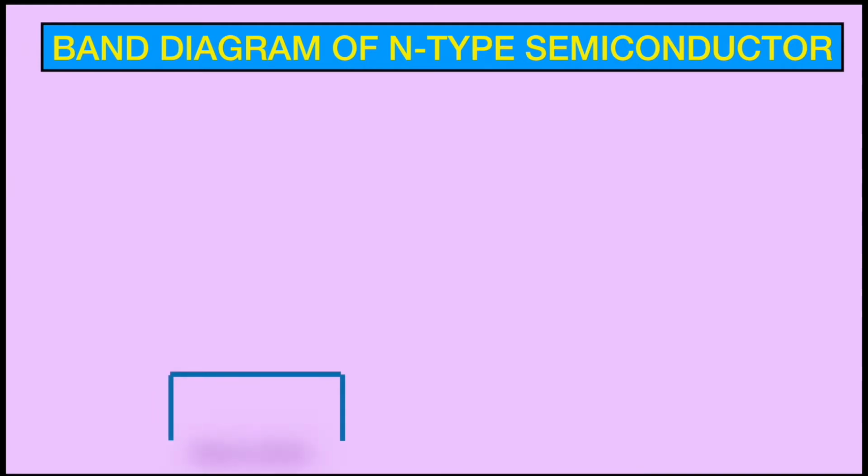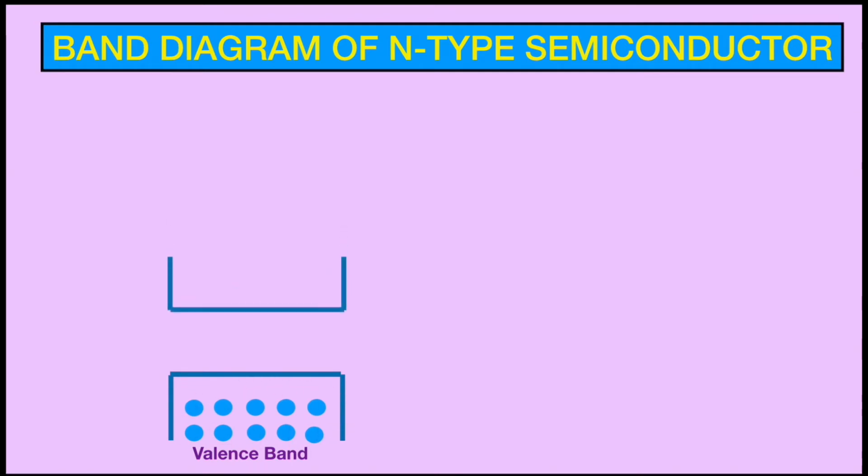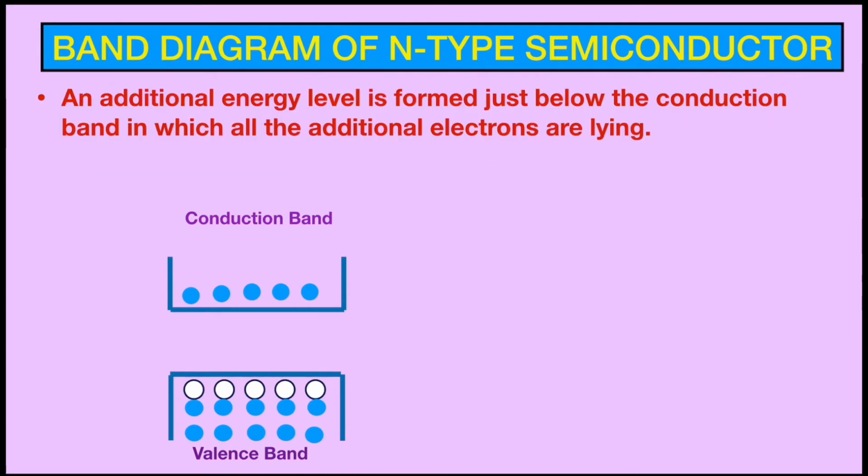This is the valence band in which valence electrons are present. These are valence electrons. This is the conduction band in which the free electrons are present, and because of these free electrons some vacancies are created in the valence band. So these are the number of holes, and you can see the number of electrons and the number of holes are equal in numbers here. When we are adding a pentavalent element to the intrinsic semiconductor, then an additional energy level is formed